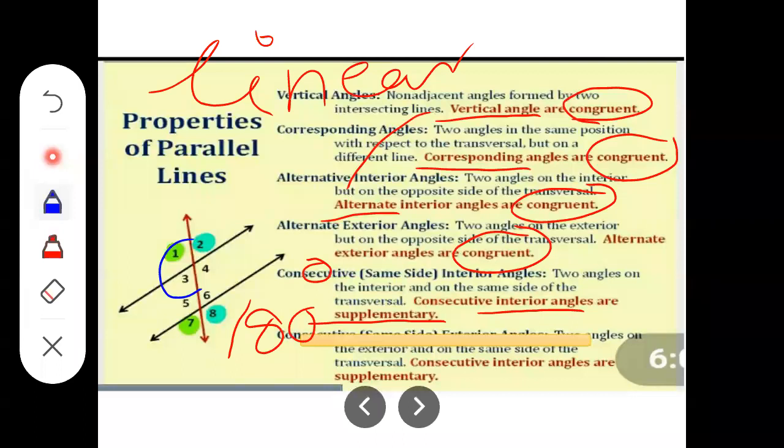Those are all the properties that will be helpful to solve the examples in this year and also in your 9th standard, and that will be also very useful in your SSC board when you will be in 10th standard. So keep in mind the properties of all different types of angles formed due to two parallel lines and their transversal. That basic will be needed everywhere at the time of solving examples in geometry.